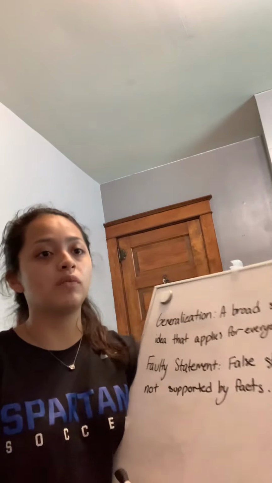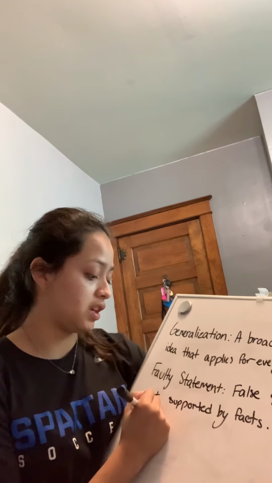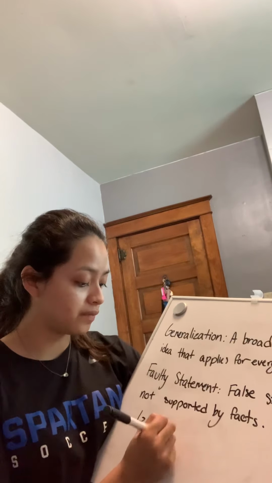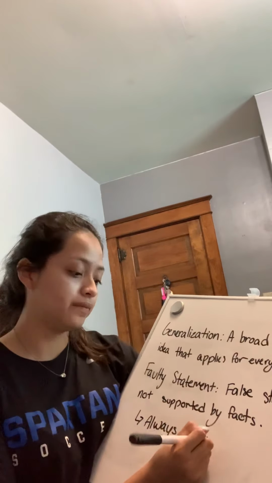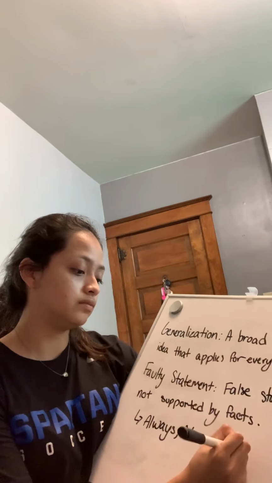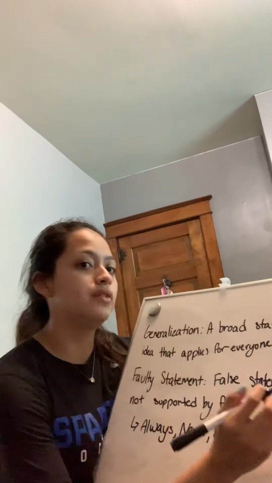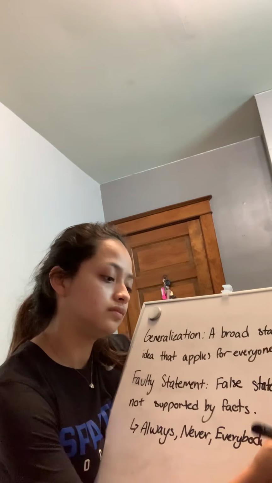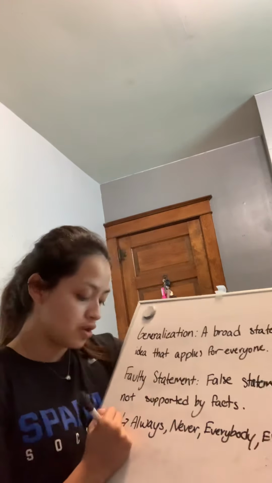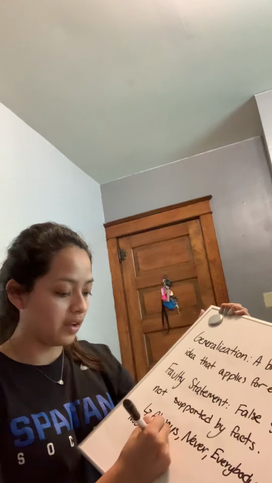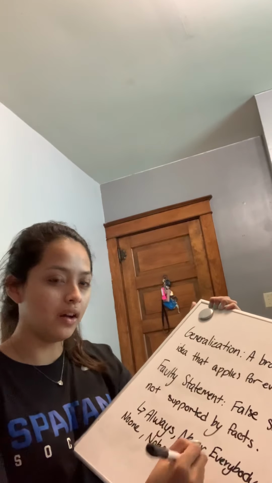So think about it. When we look at faulty statements, some clue words could be always, never, everybody, everyone, no one, nobody, all, and none.